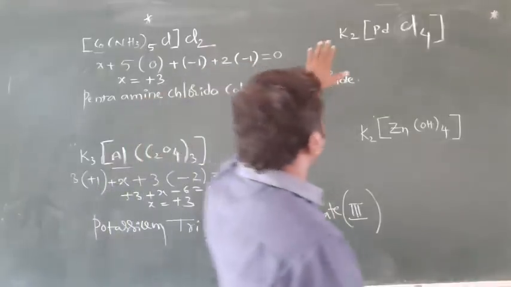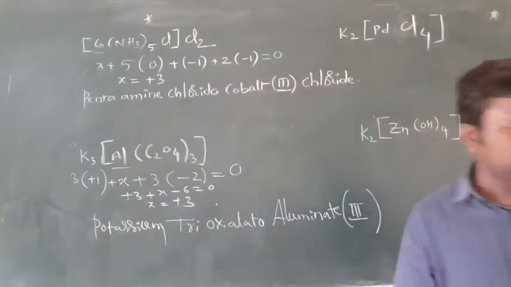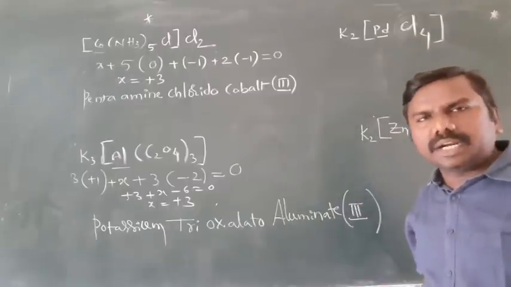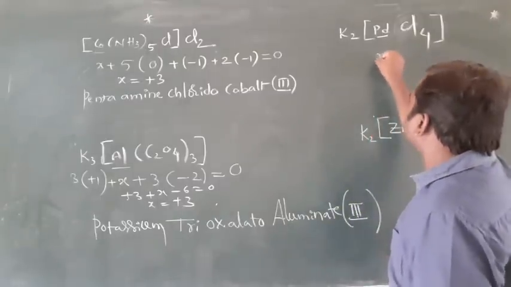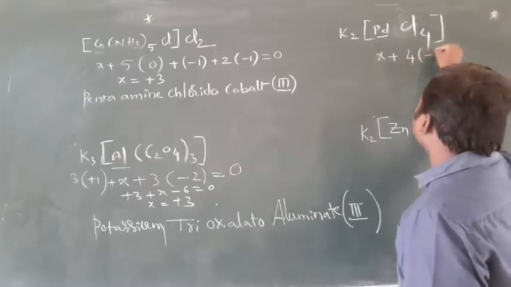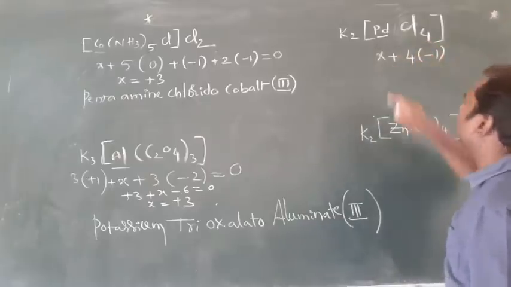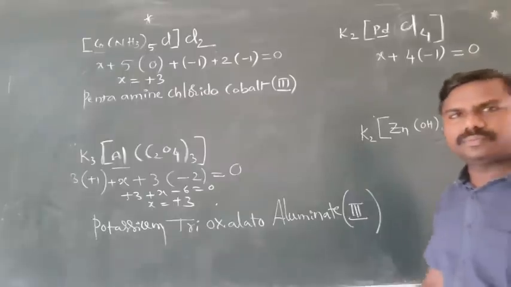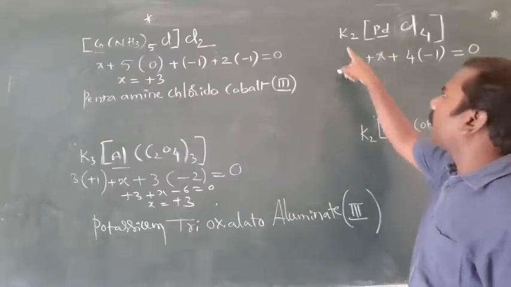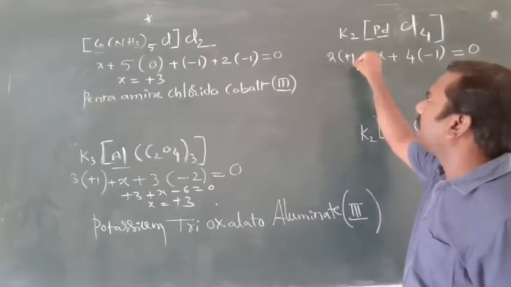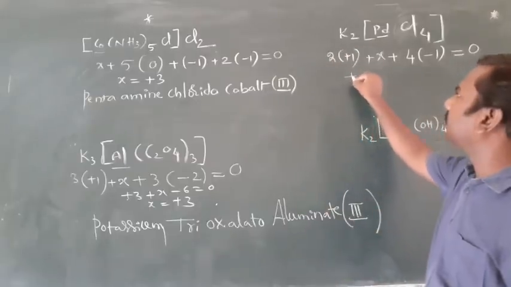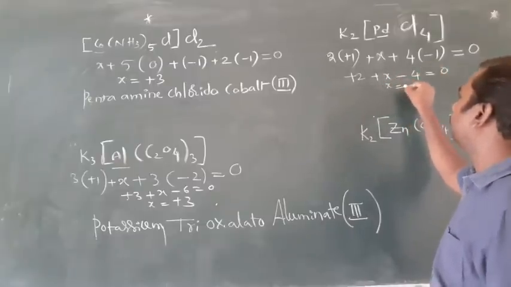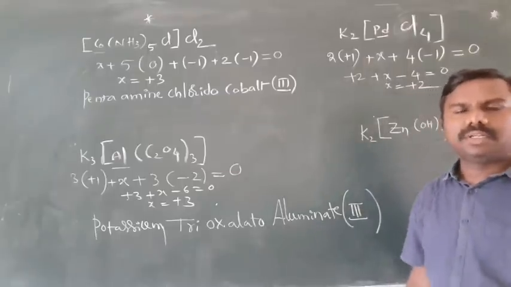Okay. Next example, this one. Observe this. In this, calculate the oxidation state of the central atom palladium. x it is, plus 4 chlorines are there. That's why minus 1 for chlorine. No charge on this complex. That's why it is equal to 0. Next, 2 potassiums are there. Each potassium carries plus 1 charge. Plus 2 plus x minus 4 equal to 0. x equal to plus 2.